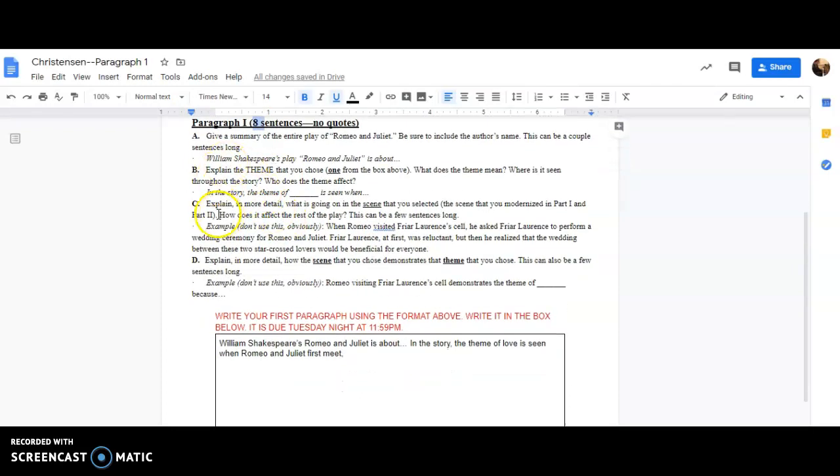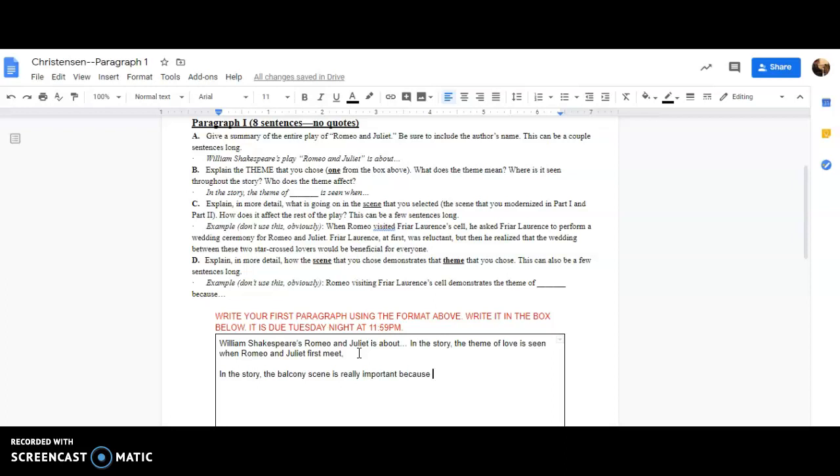C, it says, explain in more detail what's going on in the scene that you selected, the scene that you modernized in part 1 and part 2. How does it affect the rest of the play? So now I talk about this scene. So let's say I talked about the balcony scene. So I would say in the story, the balcony scene is really important because it's the first time that Romeo and Juliet got to actually speak to one another away from everyone else.